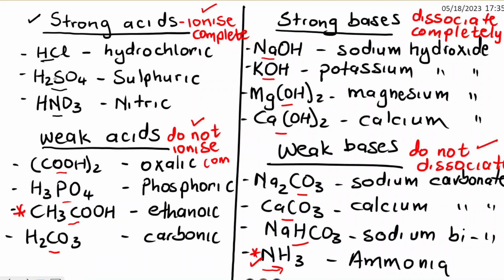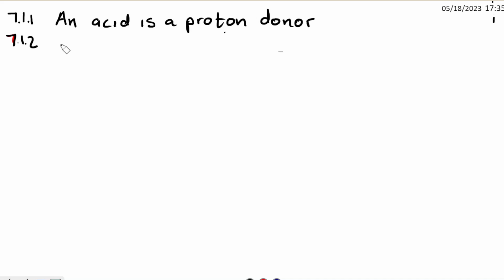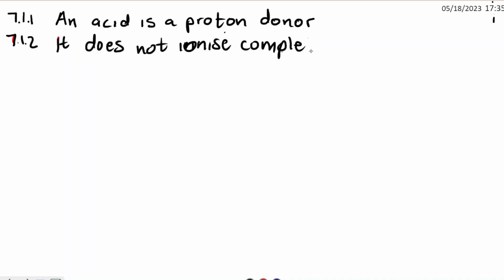So we write that now in 7.1.2: because it does not ionize completely in a solution. That is the reason, or you can say in water if you want.